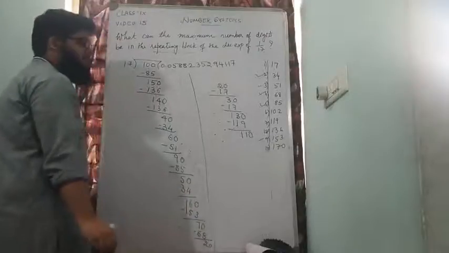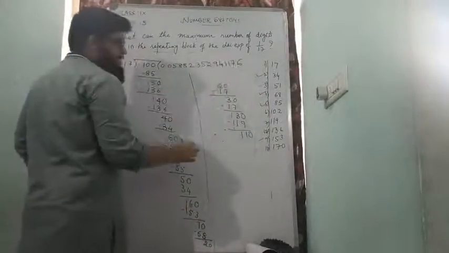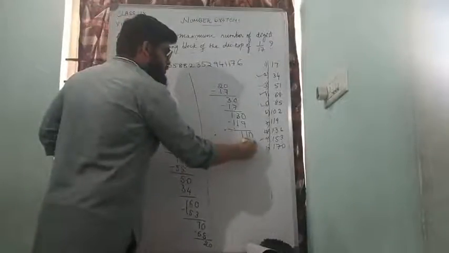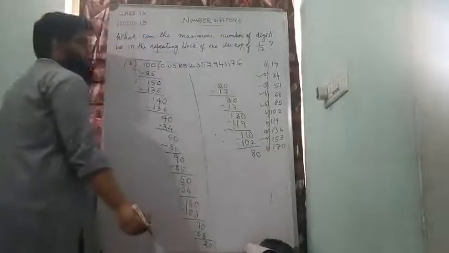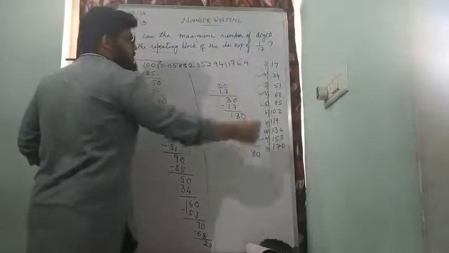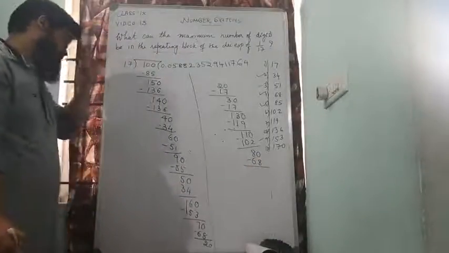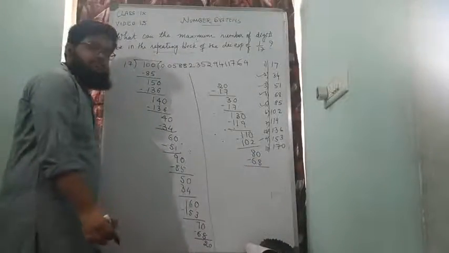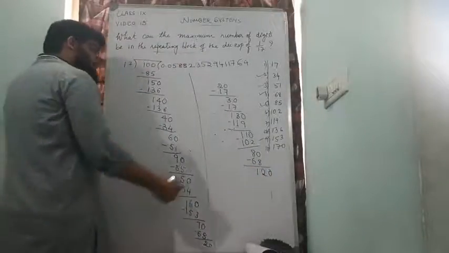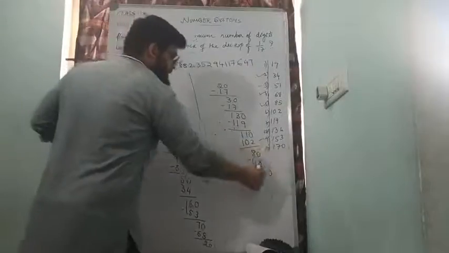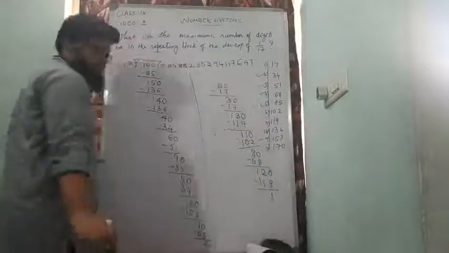Now closest to that will be 17 sixes are 102, that will leave 8. Then 0, so 80. 17 fours are 68, and 80 minus 68 is 12, so 120. 17 sevens are 119 and that will leave 1.